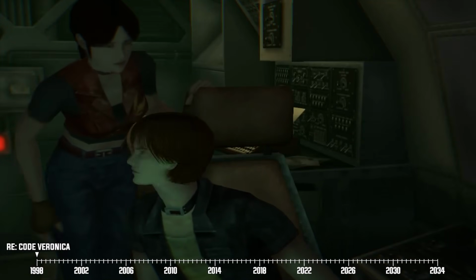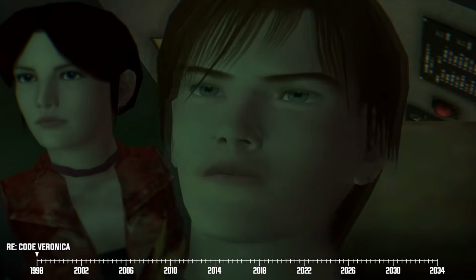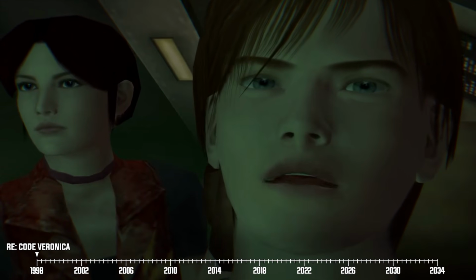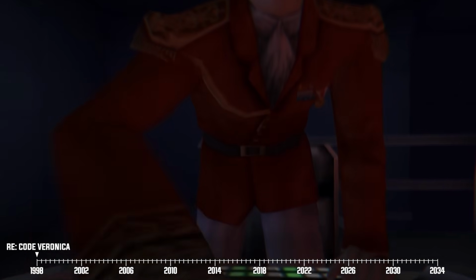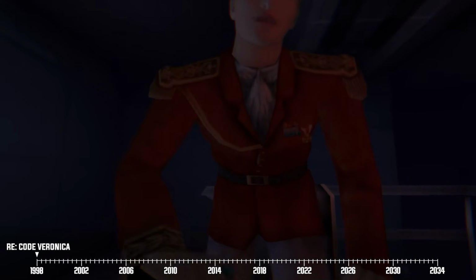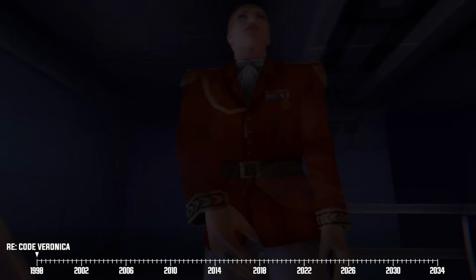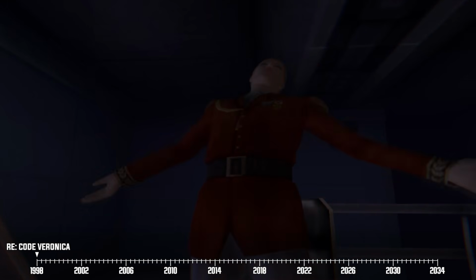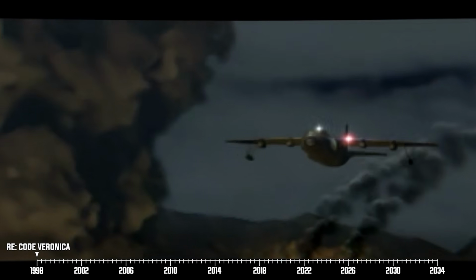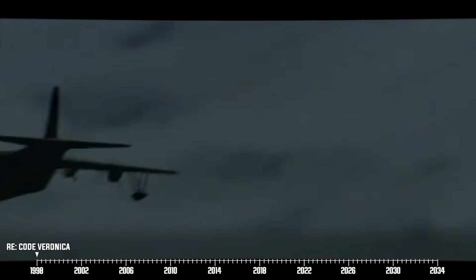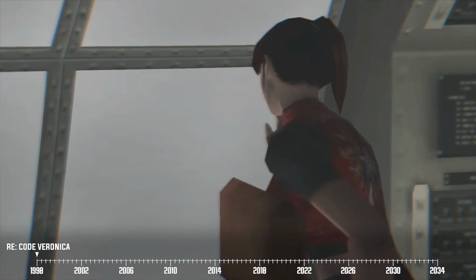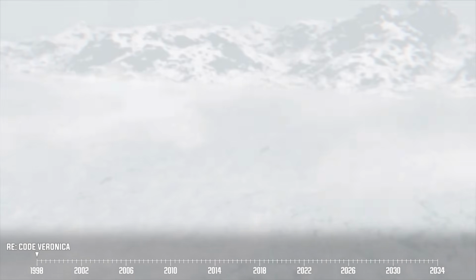In any case, Claire and Steve eventually manage to locate a plane that they could use to get off the island. The problem is that Alfred is able to catch up to our heroes. And being the nut job that he is, Alfred activates the plane's autopilot system. Fair play though, because Claire and Steve do get off Rockfort Island, only for the plane's autopilot to fly them all the way to another Umbrella Corps lab up in Antarctica.